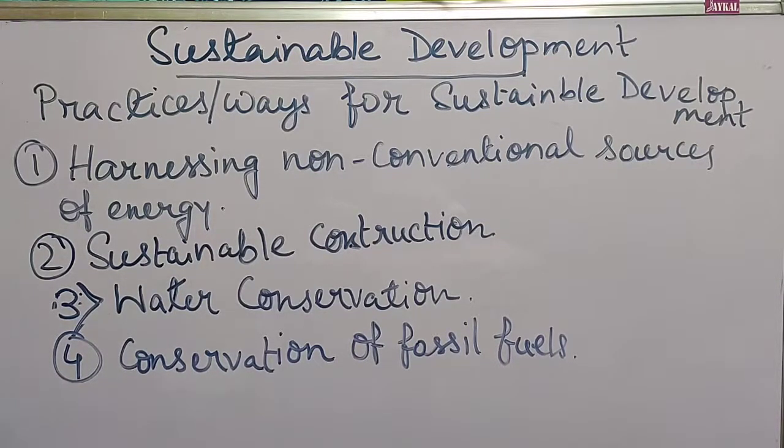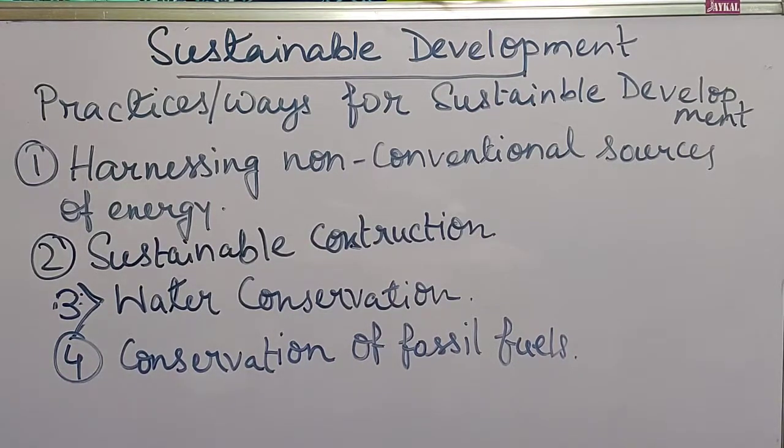So the day is not so very far when we will run out of its stock, because of the gradual increase in the use of the fossil fuels. So because of this, conservation of fossil fuel as well as the judicious use of fossil fuel is very important. So these are the basic 4 points which we can take for fulfilling our sustainable development goals.